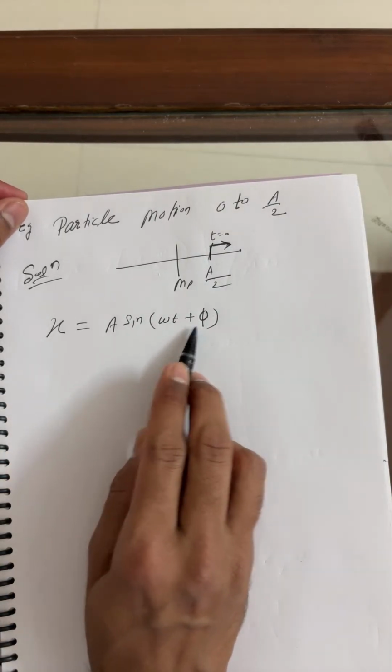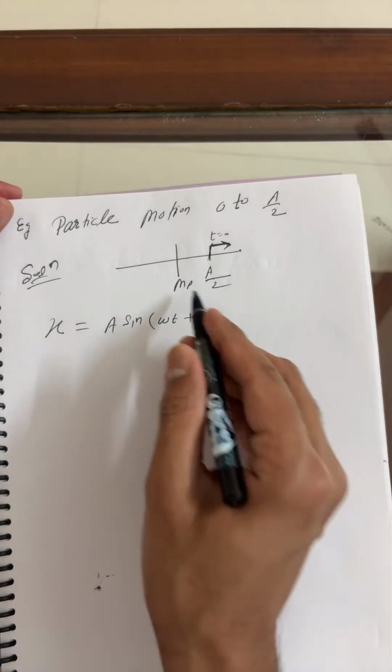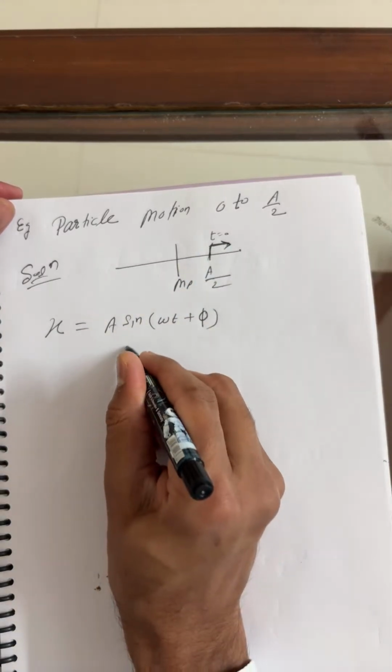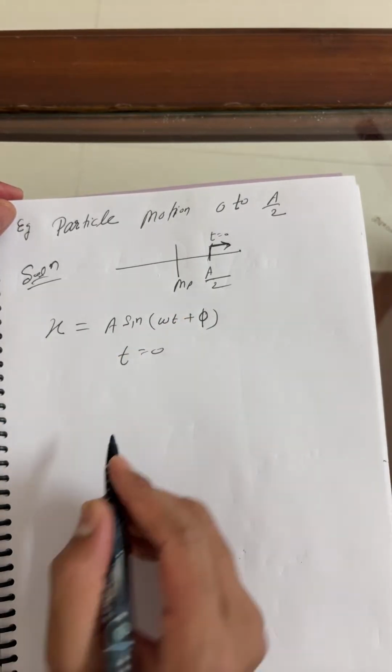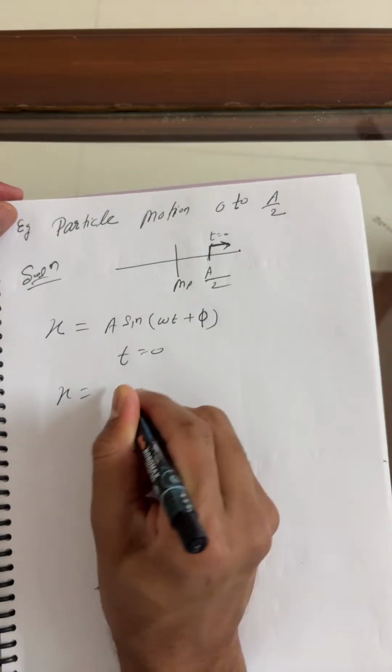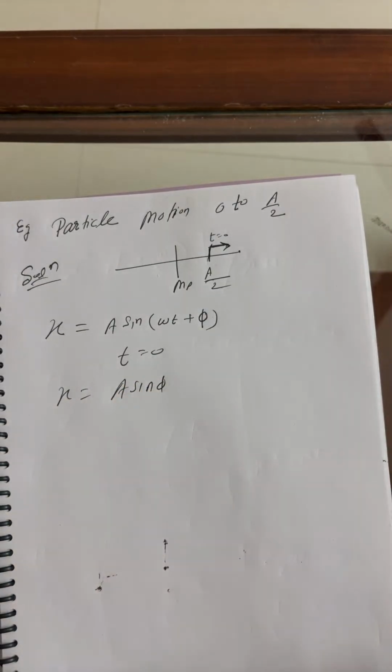X is what? A sine omega t plus phi, beta. Okay, beta, I can put t here. T is mentioned here. T is equal to 0. If you put t equal to 0, then x is equal to a sine phi. I'll go slow, so that you can understand.